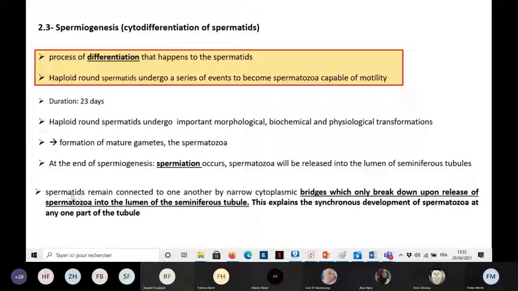So the spermatids, as we said, they will remain connected to each other by narrow cytoplasmic bridges, and those bridges will only break down upon release of the spermatozoa into the lumen of the seminiferous tubules, and this explains the synchronous development of the spermatozoa at any one part of the tubule.